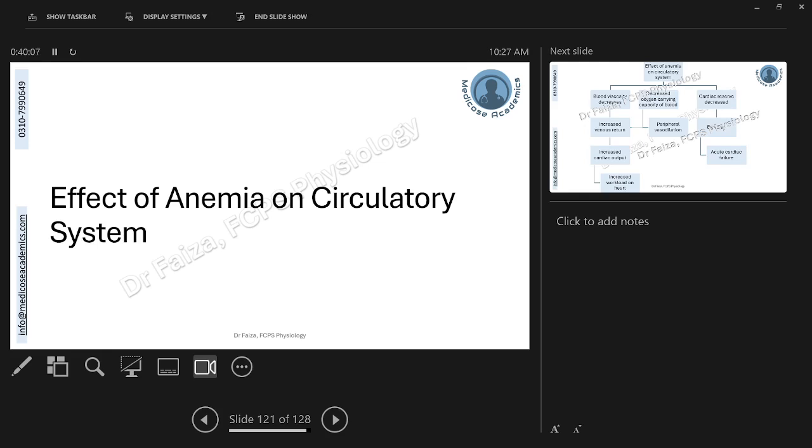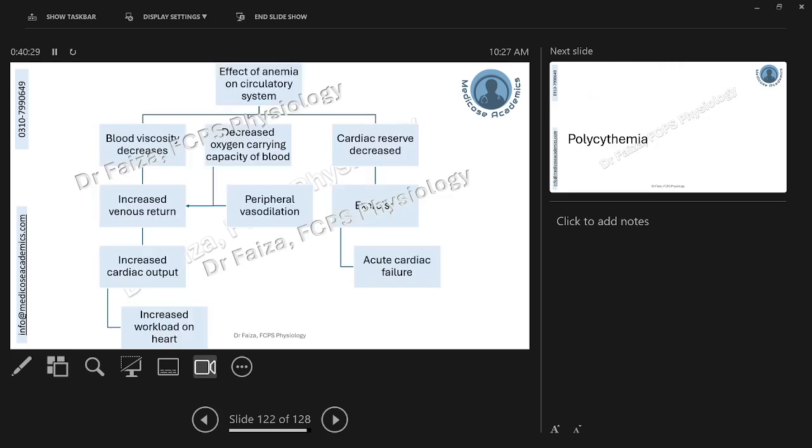Now that we are done with the discussion on the macrocytic and normocytic anemias, let's have a quick overview of how anemia impacts the circulatory system of the body. Of course, anemia is going to impact many systems of the body, but this is what is most evident even in the earlier phases of anemia. So starting from the effect on blood viscosity, you will get to know most of these terms well when you go through your cardiovascular module. I will be quickly reviewing these concepts over here to make you understand what is happening to the